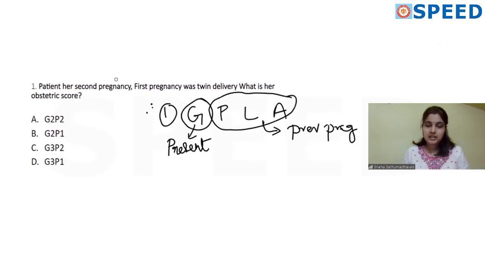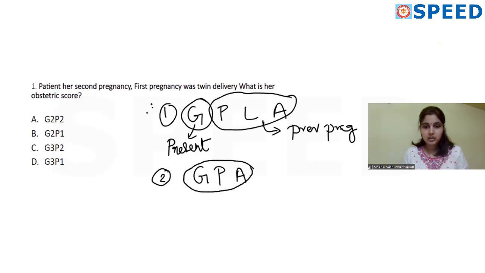Gravida includes any pregnancy events like normal pregnancy, ectopic or miscarriage as well. The second point is gravida, para and abortion are the number of pregnancies, whereas live is the only parameter that looks at the number of children, alive children.